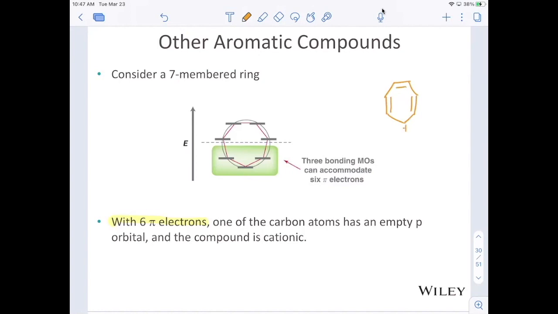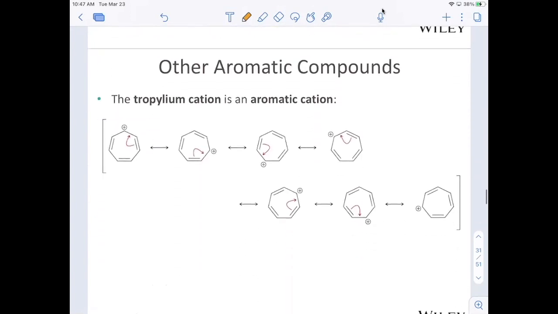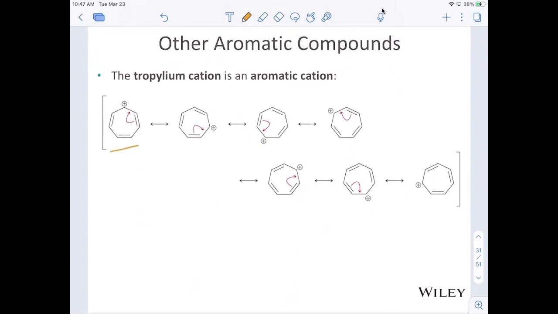So if we're thinking about a 7-membered ring, that already has 6 pi electrons. What we need here is an empty p orbital. So we need a carbocation at that position, so we can then have an aromatic system. And that's exactly what happens. As we look at that carbocation, we have 7 resonance structures. Each one of them has a positive charge on a different carbon, and all 7 carbons share that positive charge. With this empty p orbital, this is no longer an sp3 hybridized carbon that blocks this delocalization. Instead, that empty p orbital allows the electron density to be shared throughout the whole ring, making that an aromatic compound.